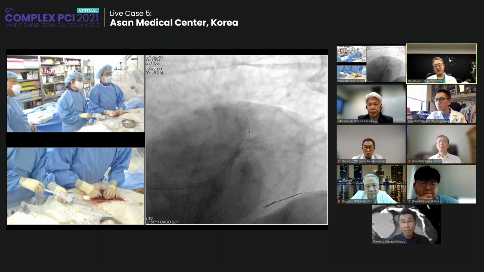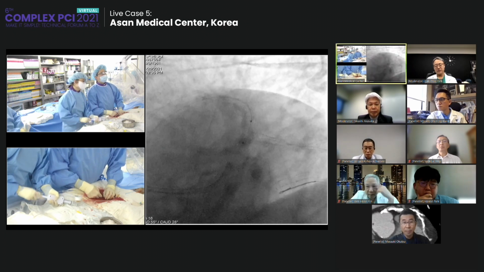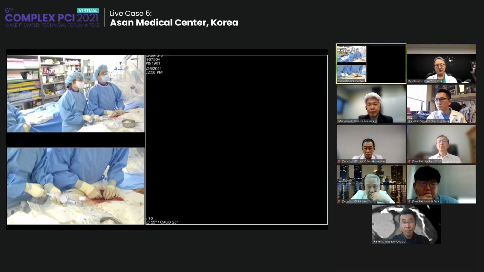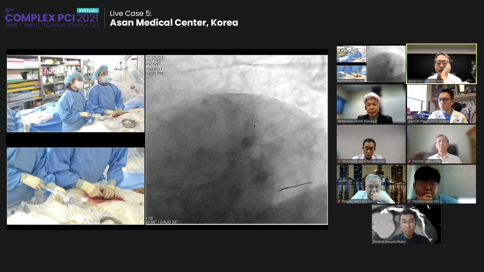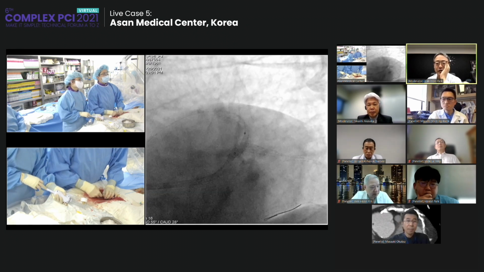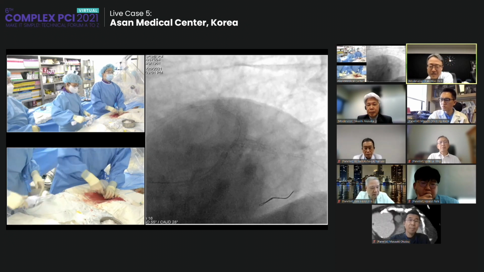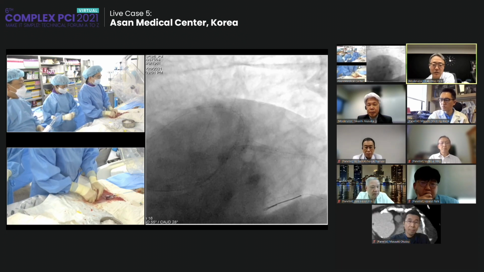Once again. 24. Okay. Deflation. Okay, so we can see the lumen diameter much improved. Okay, you applied the 4.0 NC balloon. Yes, 4.0.